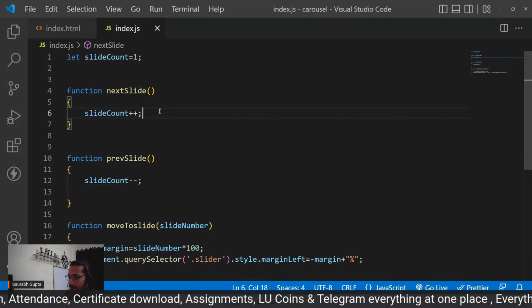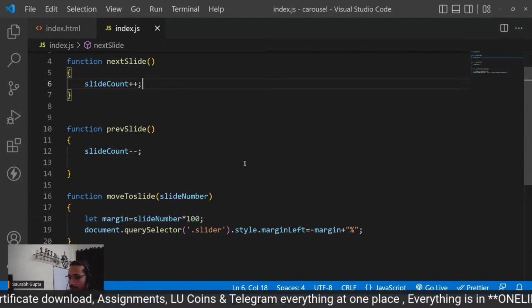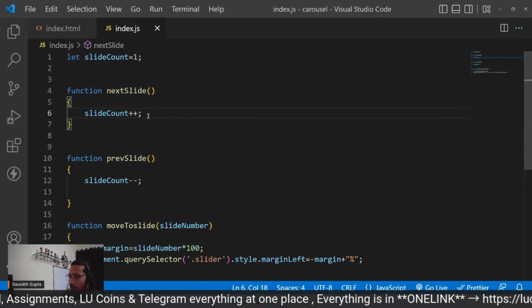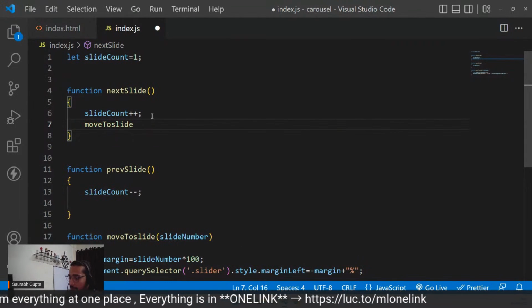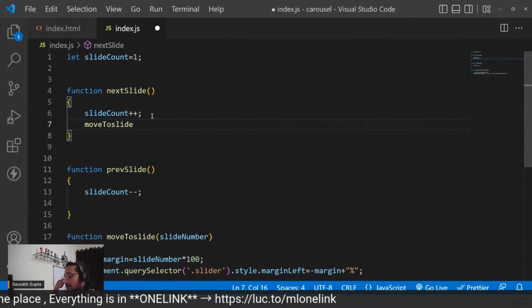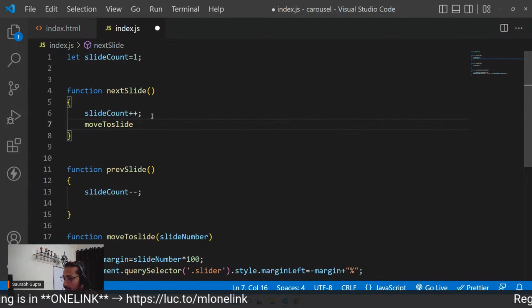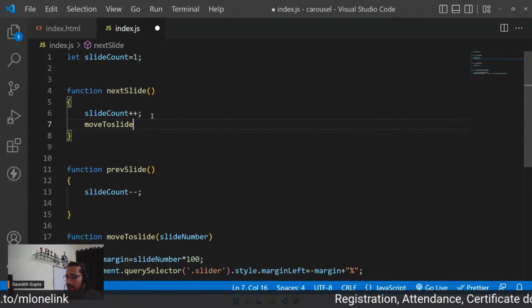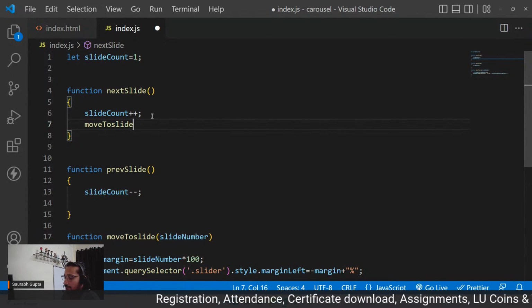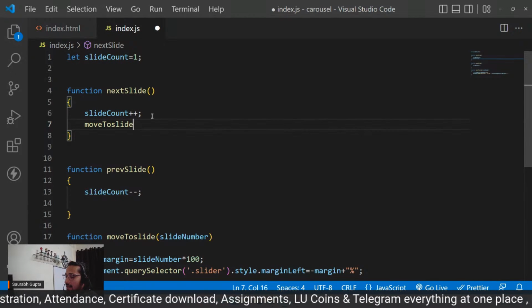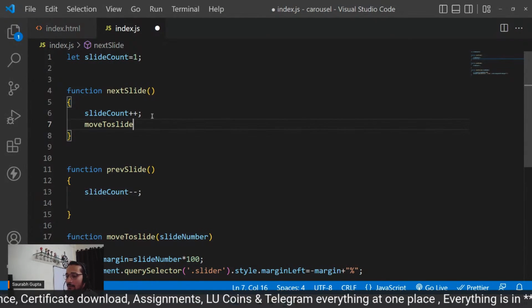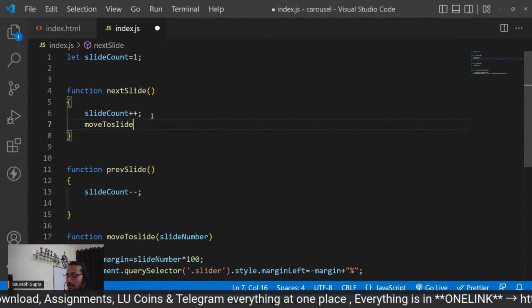Okay, fine. So guys, see now. After performing plus plus, I will call move to slide. But it will calculate minus 200. That's the issue, guys. How can we sort it? Because for the second slide, it is minus 100. But that's our actual conclusion, right? That's our thing.